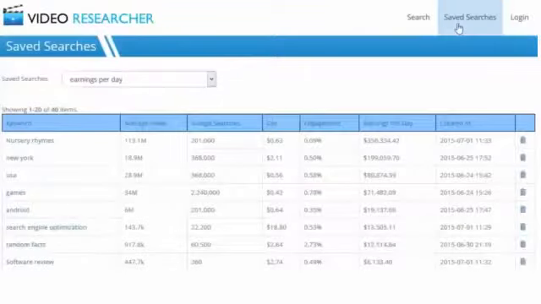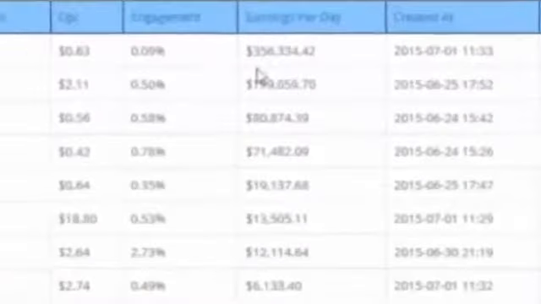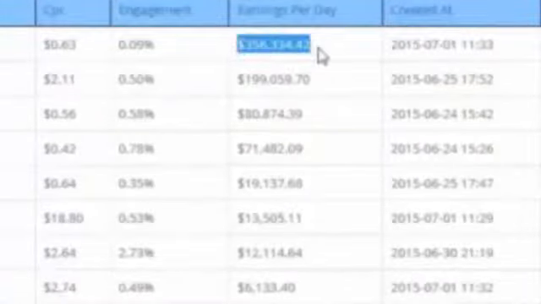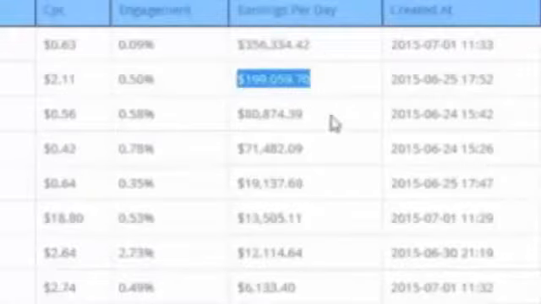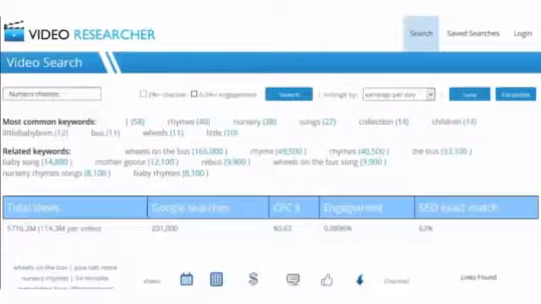Okay, so now we're going to look at the saved searches page of the Video Researcher. You can see I've saved some keywords. For each of these keywords we've got average views, cost per click, and of course earnings per day, which you can see is as high as 350,000 for that first keyword, nursery rhymes, which we'll look at now.